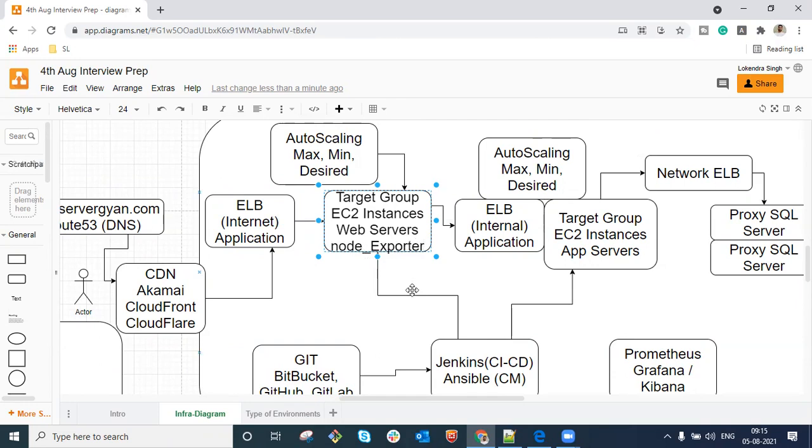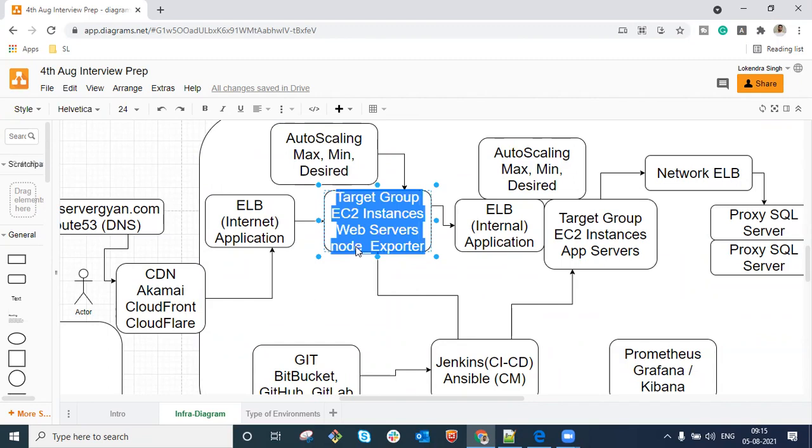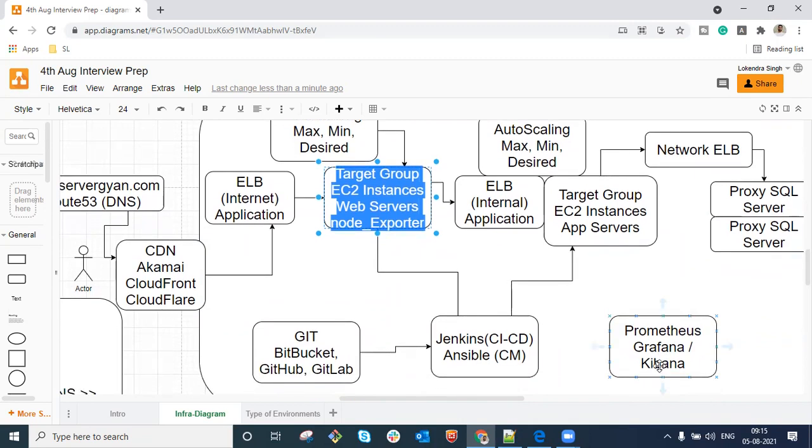There will be a component known as node exporter installed on all the EC2 machines, and whenever we create the AMI which will be configured within this auto scaling group, that AMI will include the node exporter. So as and when a new server is created, it will automatically start sending the stats of that EC2 machine to Prometheus, and Prometheus will start populating the data onto our Grafana or Kibana dashboard. Are we clear with that, guys?